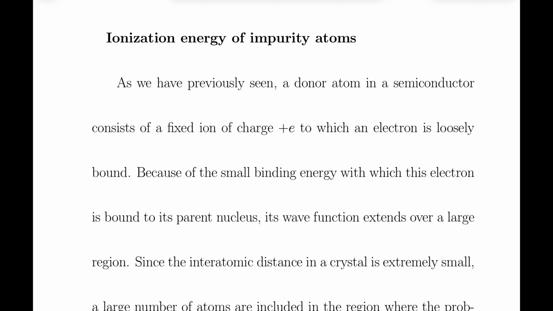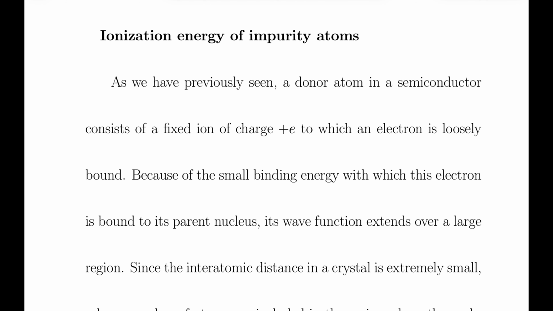Similarly, the ionization energy of an acceptor atom is the energy required to promote an electron from the valence band to the acceptor level, essentially creating a hole. For common acceptor atoms, the ionization energy varies from 0.01 electron volt to 0.05 electron volt. This allows easy acceptance of electrons, increasing the hole conductivity.